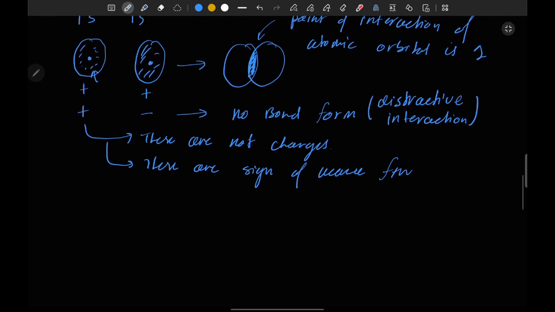Okay, so now we have a nucleus of these two orbitals. Then the line which joins the nuclei of both of the orbitals is called the nuclear axis.